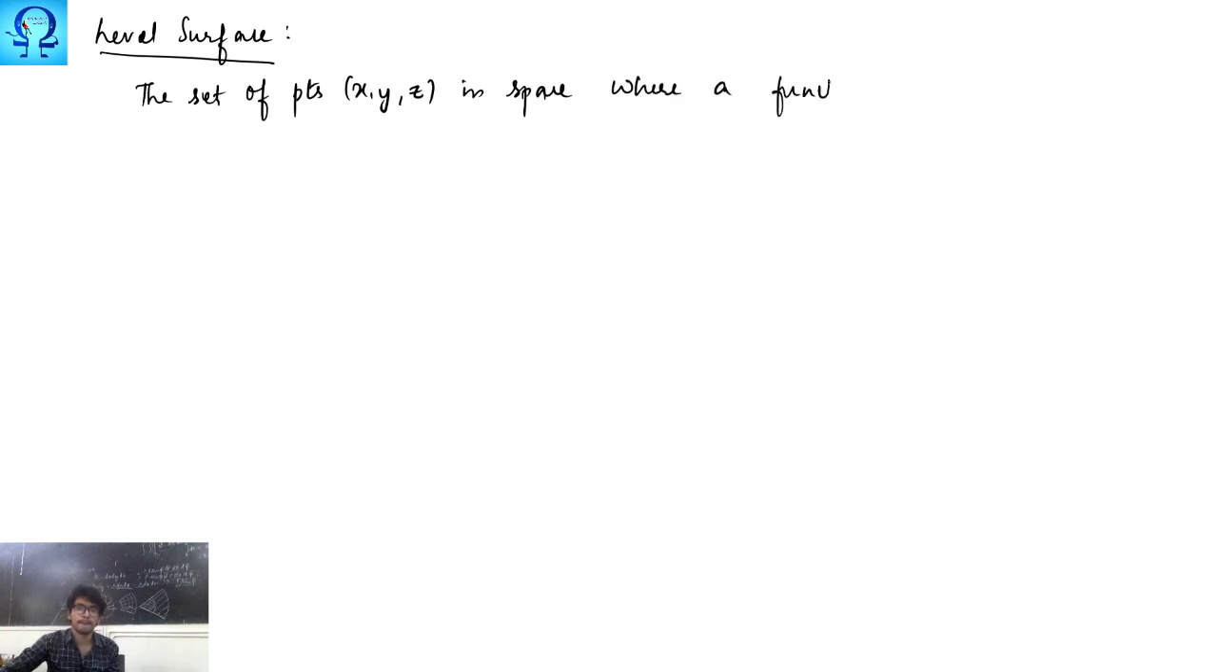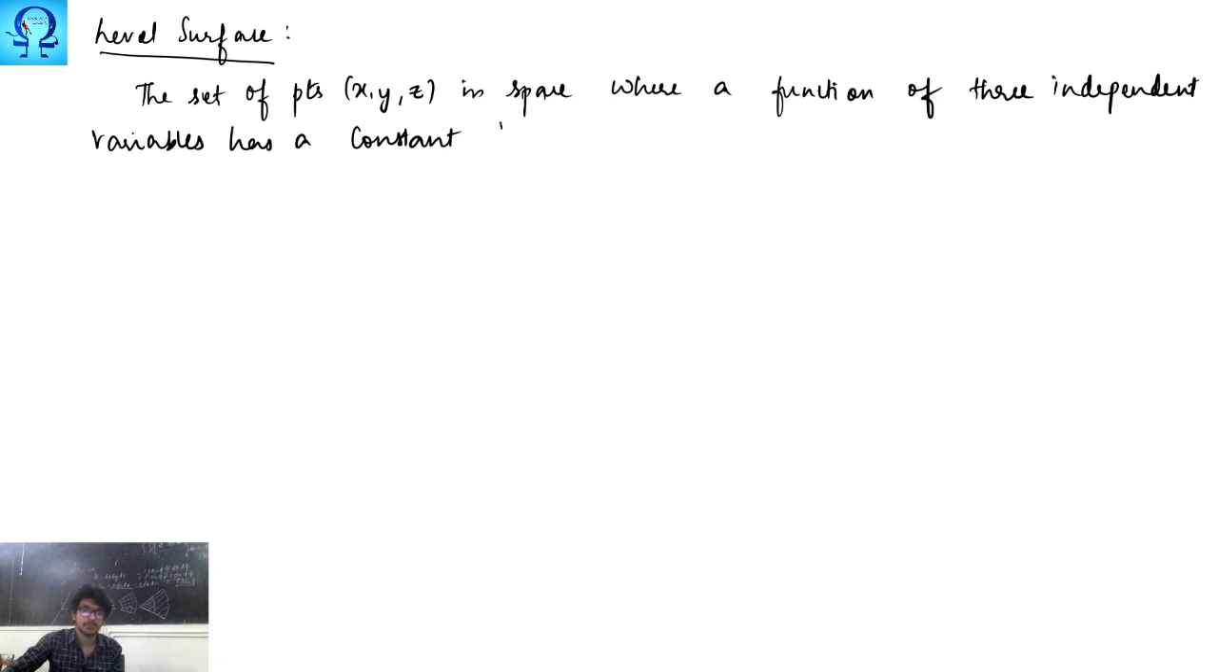So level surface: the set of points x, y, z in space where a function of three independent variables has a constant value f of x, y, z equals c is called a level surface of the function f.